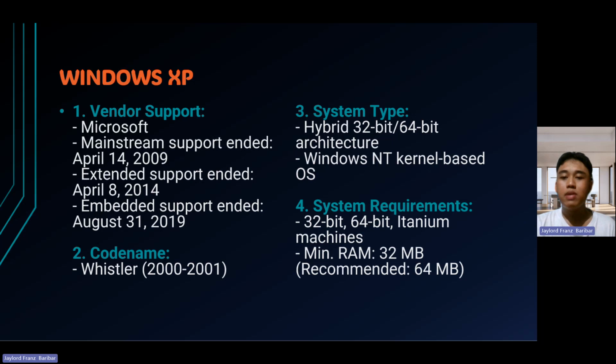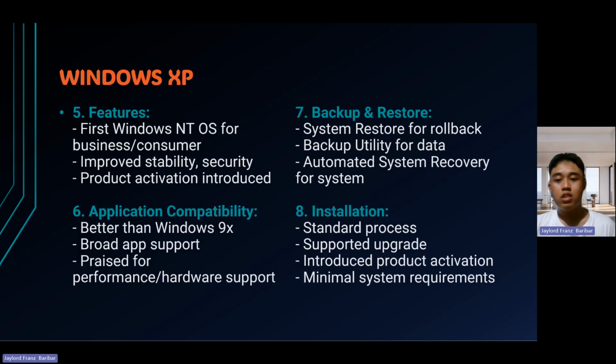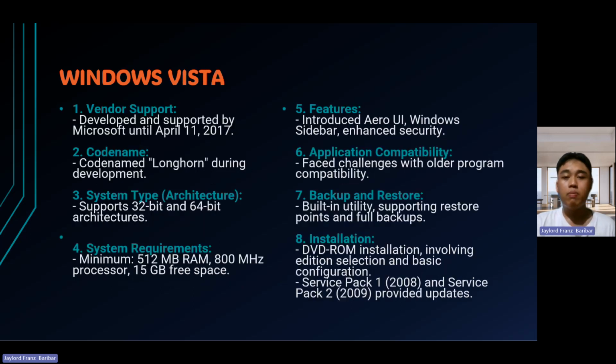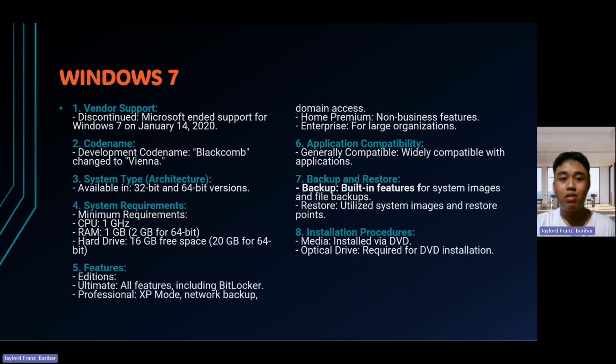Windows XP was released in 2001, one year after Windows ME, and features stability, security, and application compatibility improvements and introduced product activation.